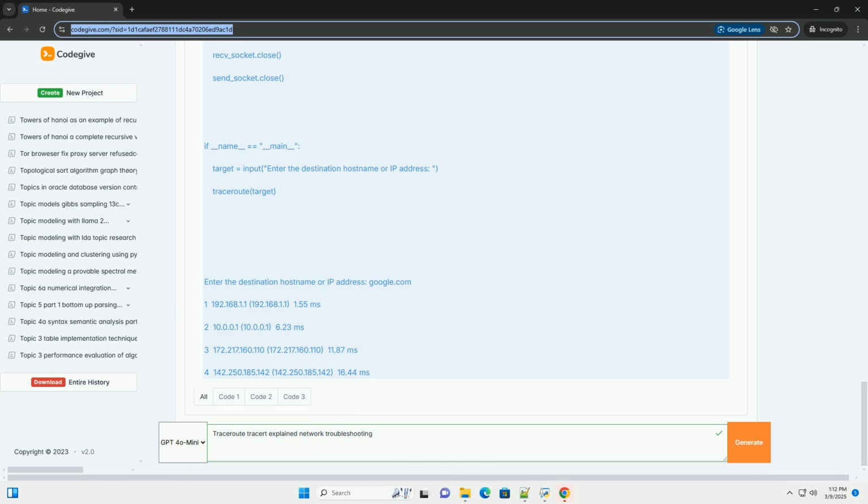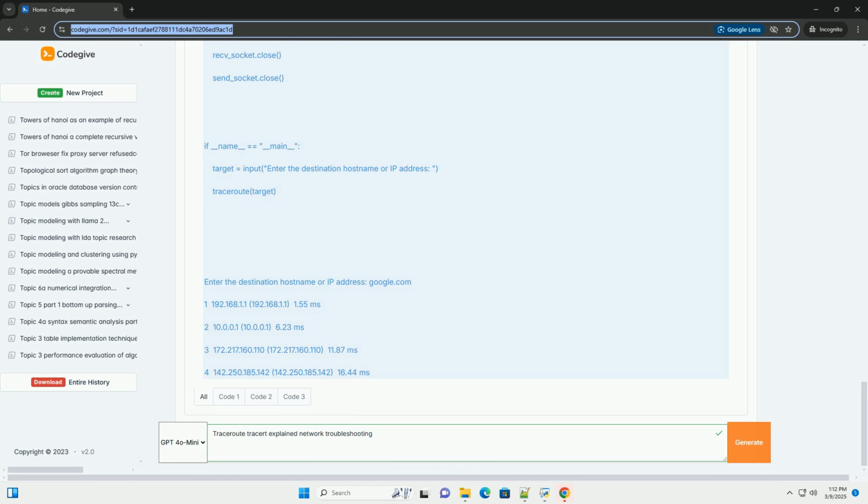Running the code. 1. Save. Save the code as a Python file, example traceroute.py. 2. Run with root/administrator privileges. Execute the script with root or administrator privileges, as raw sockets require elevated permissions. On Linux/Mac OS, use sudo python traceroute.py. On Windows, run the command prompt or PowerShell as administrator. 3. Enter destination. The script will prompt you to enter the destination host name or IP address.